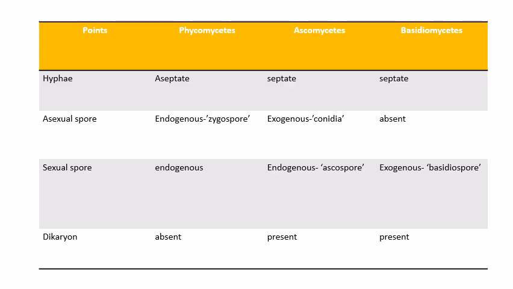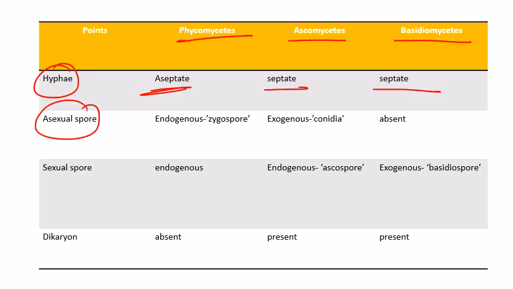So now we will give you a summary of whatever we have studied till now. So Phycomycetes, Ascomycetes, Basidiomycetes, and here are the points. In case of hypha, only Phycomycetes, you see, is aseptate. The rest two are septate. What about asexual spore? How is an asexual spore formed? If the fruiting body is haploid, it is giving rise to spores by mitosis, right? So asexual spore in case of Phycomycetes is called sporangiospore. The spore is formed inside a covering, so it is endogenous.